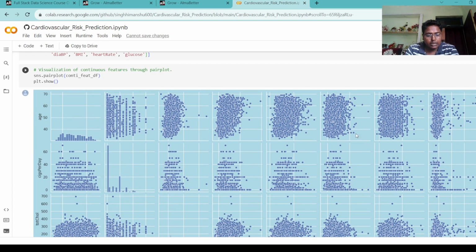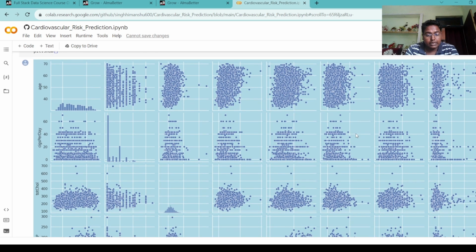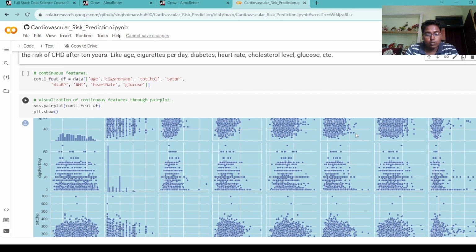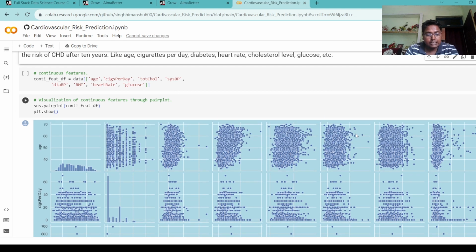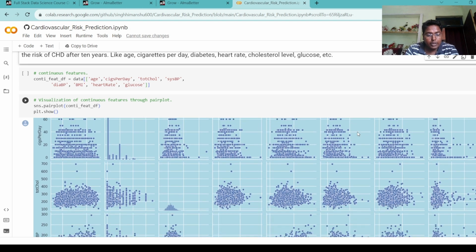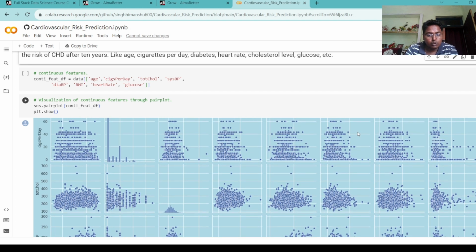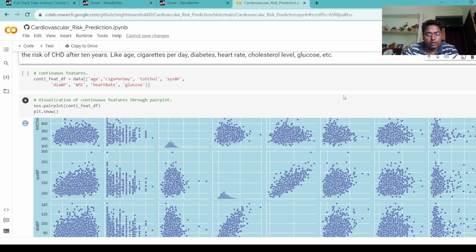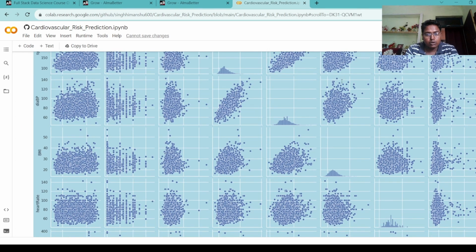Next, I use a pair plot here because I wanted to see the best set of features and the relationship between two or more variables. The above pair plot explains bivariate analysis for all the numerical columns. We can understand that as cholesterol is low, systolic BP also remains low, and systolic BP and diastolic BP have a positive relationship. Most of the diastolic BP, systolic BP and BMI have it. But then we are going to draw a correlation.